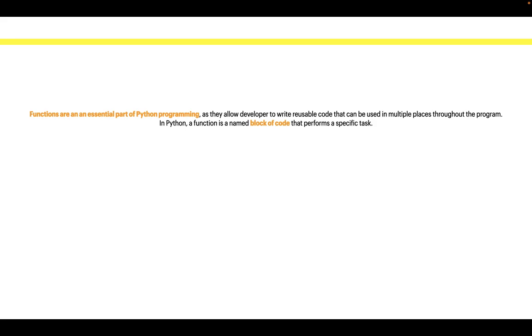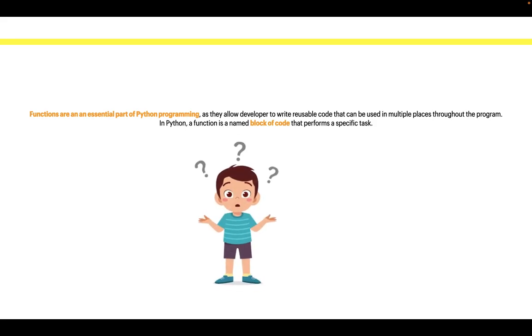But if I only see the definition without any practical exposure, I still feel confused, right? Without doing practical, I don't understand what a function is.